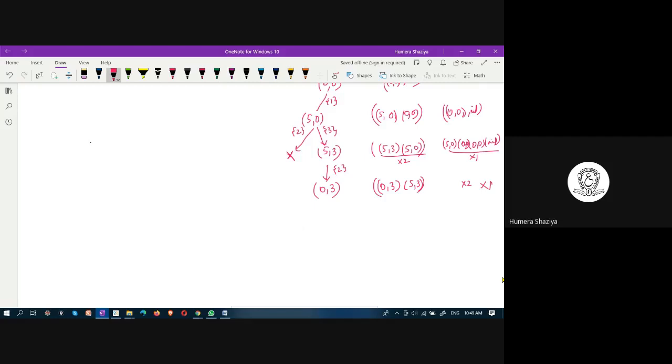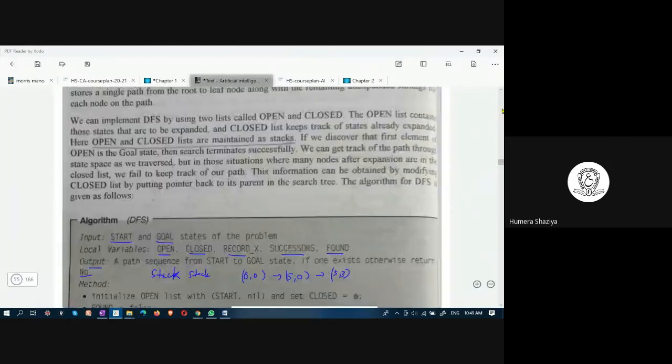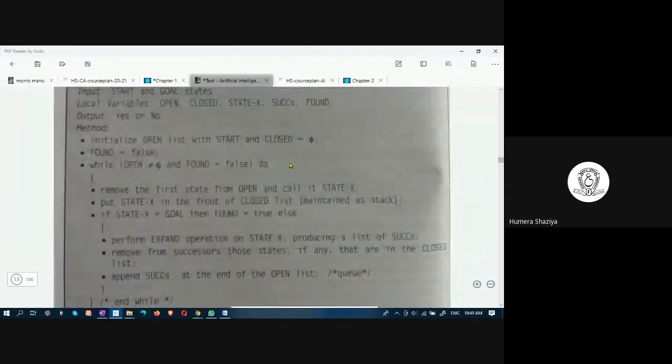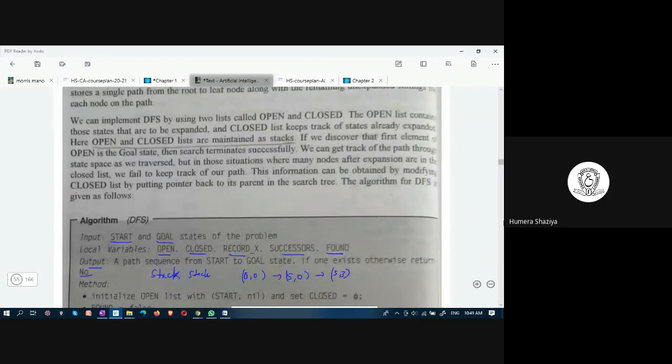In BFS, what was the output? If you recall, in BFS, it is just yes or no, whether there is a goal state or not. And coming to this algorithm, it has been implemented in such a manner that there is a sequence that is to be generated. Students, are you able to understand?